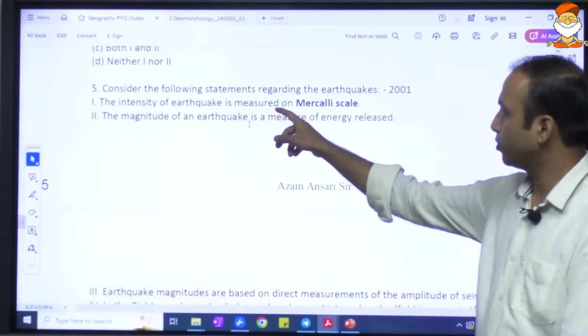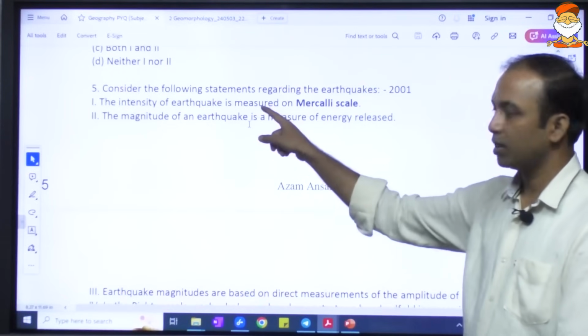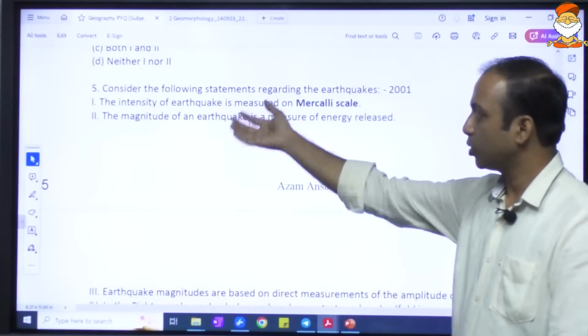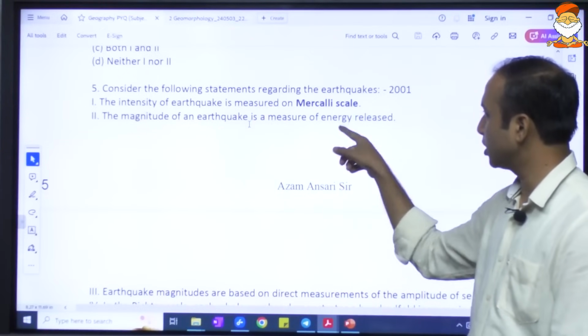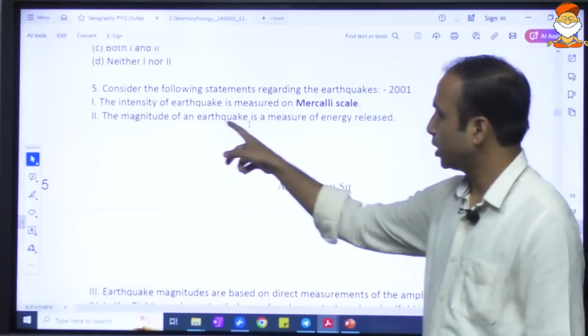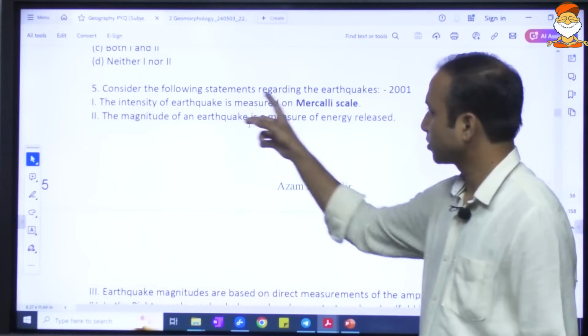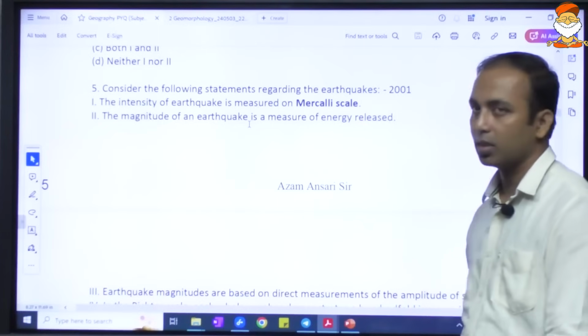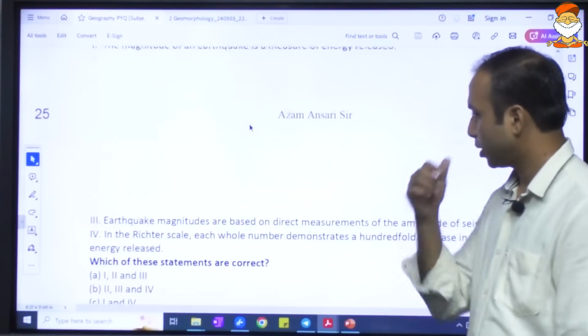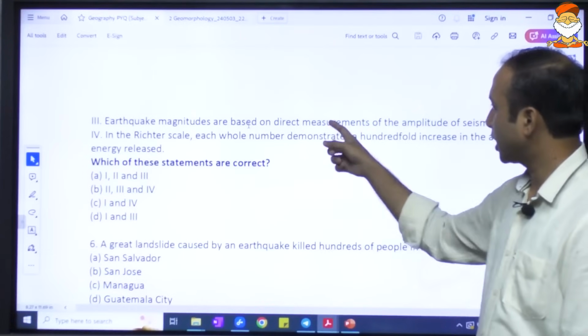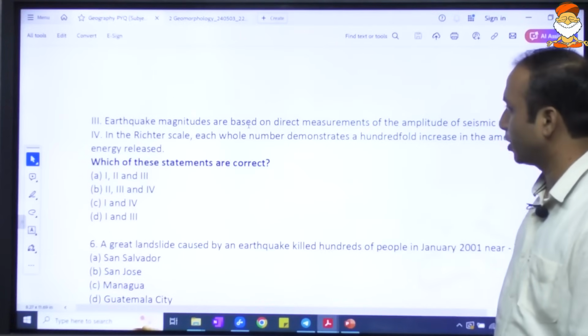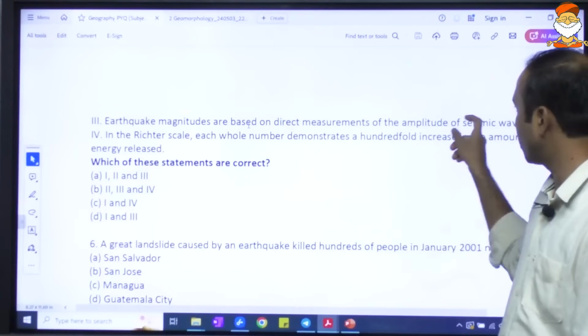The intensity of earthquake is measured on the Mercalli scale. Yes, intensity or effect or impact. And second statement, magnitude of earthquake is a measure of energy released. So magnitude of the earthquake is energy and intensity is Mercalli scale. This is correct. Now statement 3, earthquake magnitudes are based on direct measurement of amplitude of seismic wave.